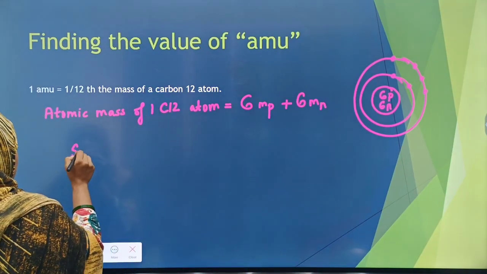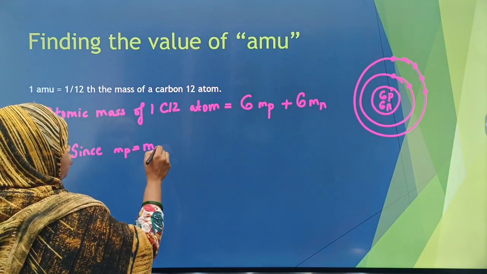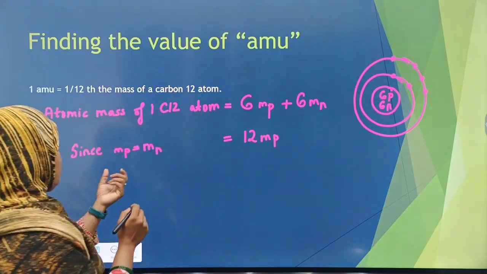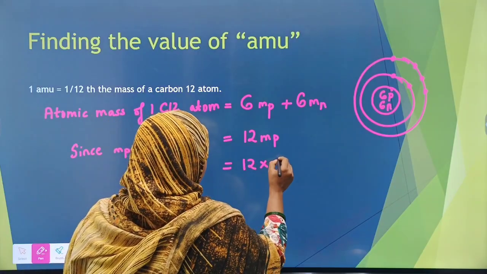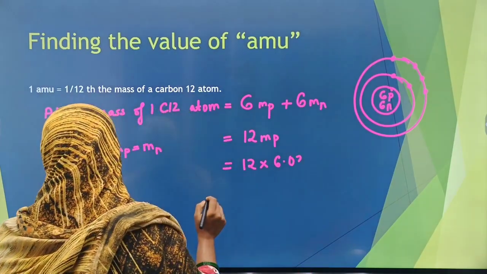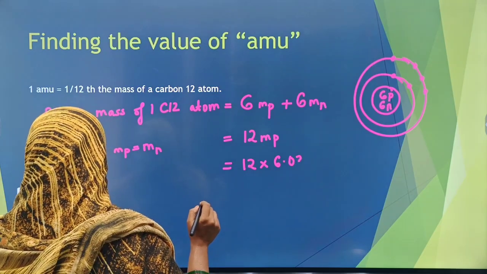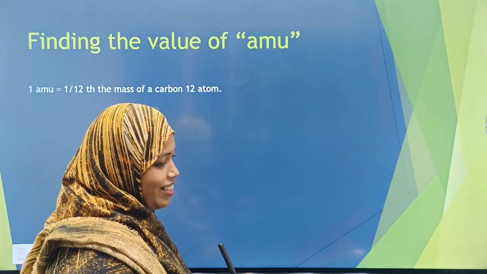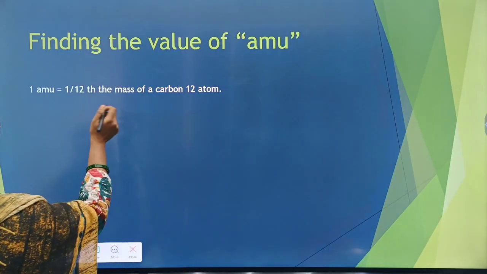Since the mass of a proton is equal to the mass of a neutron, we have 12 into the mass of a proton. Alright, it's all erased, but I'll write it again for you.